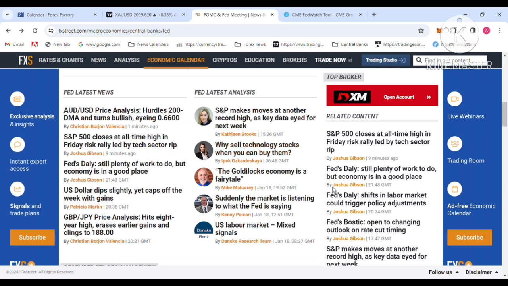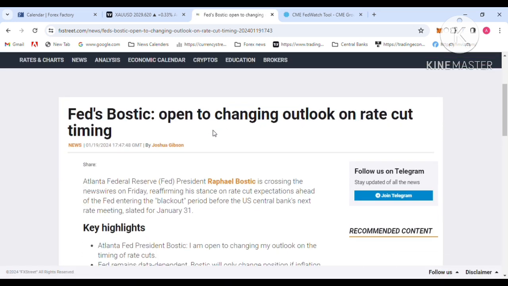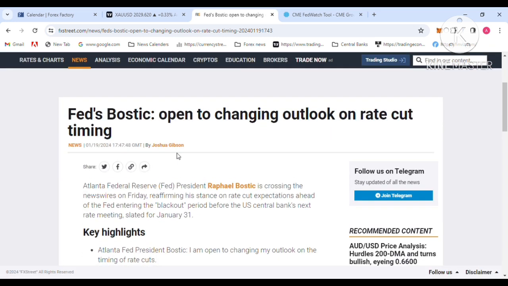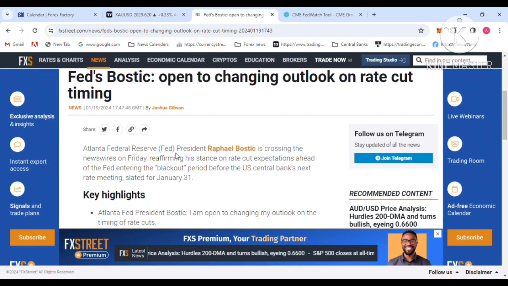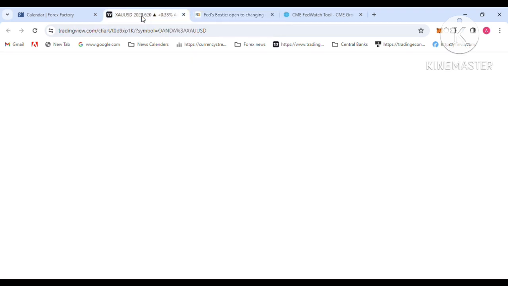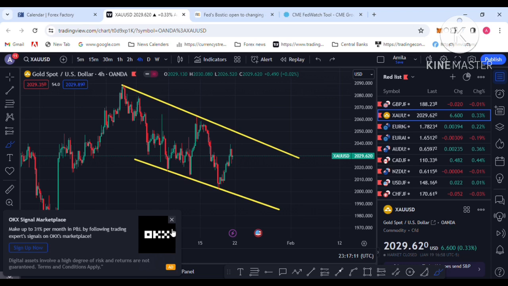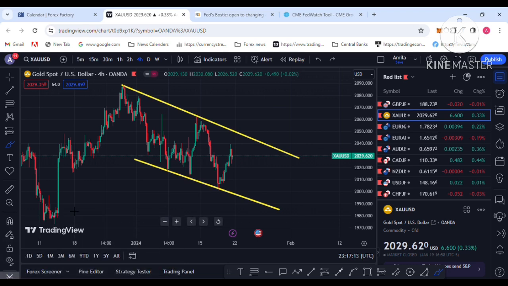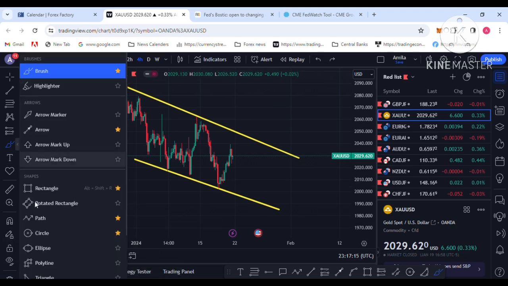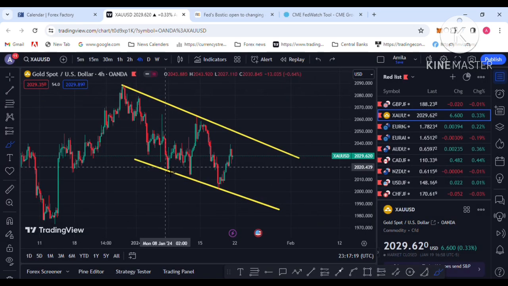Fed member Bostic commented that he is open to changing the outlook on rate cut timing, so rate cut timing needs to change. These are hawkish comments from an FOMC member that support dollar demand. With the March FOMC rate cut forecast dropping, dollar demand will be helped.